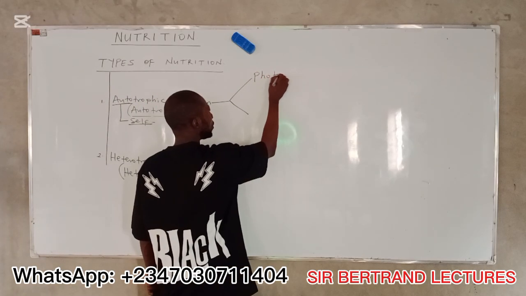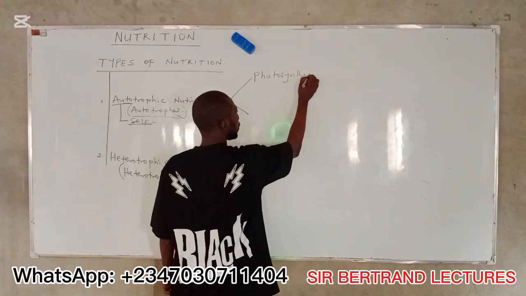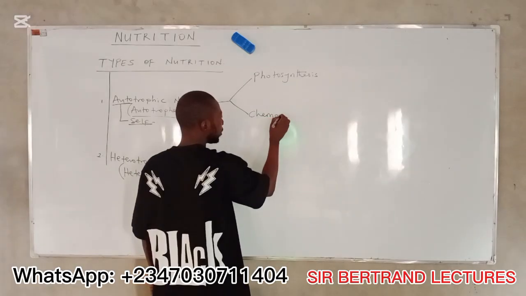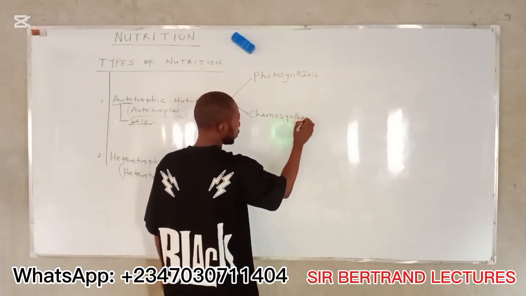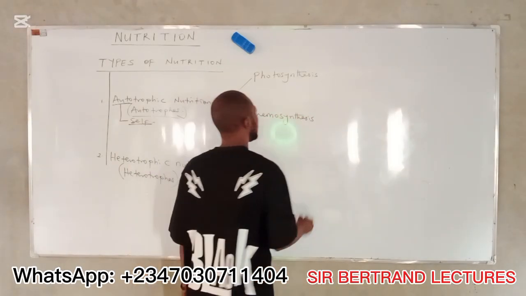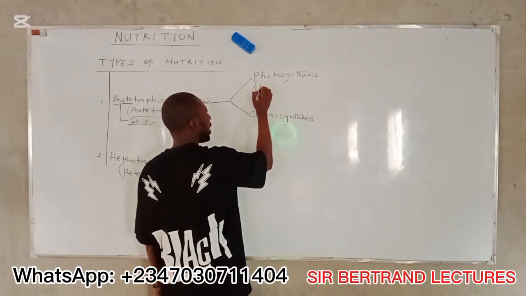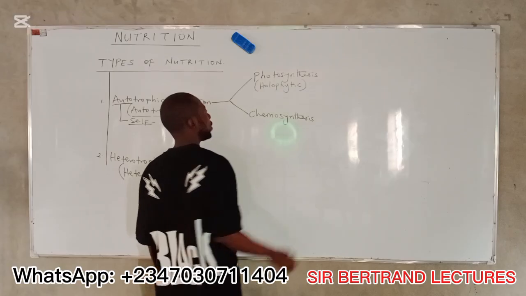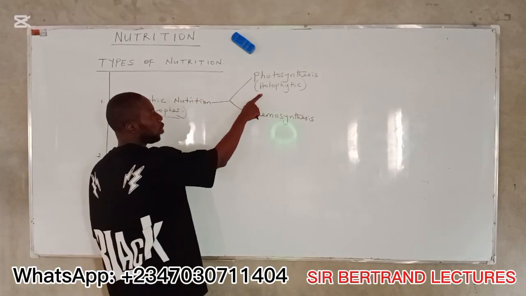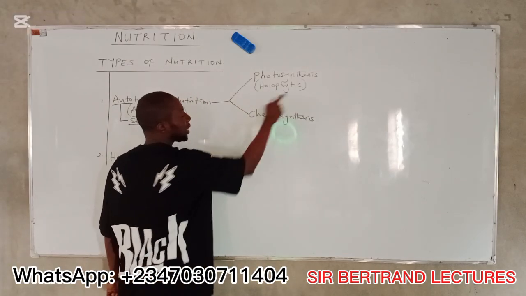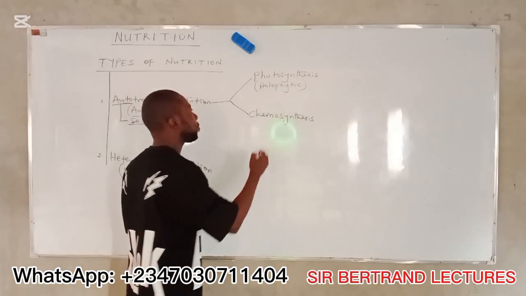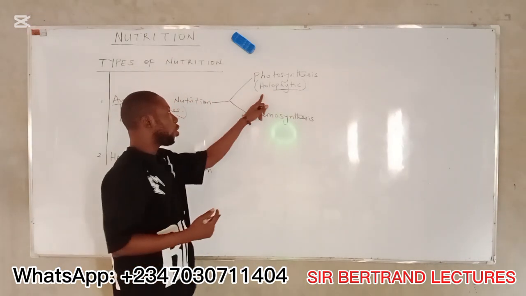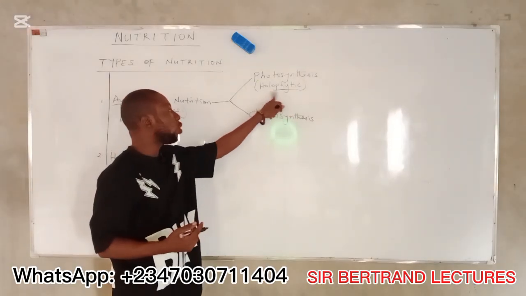One is photosynthesis. Two is chemosynthesis. Photosynthesis is known as holophytic, from the word holophytic, making their food by themselves. Plants are referred to as holophytes.